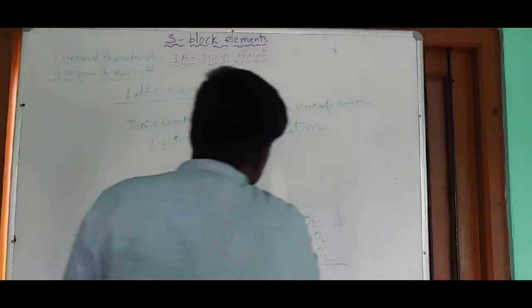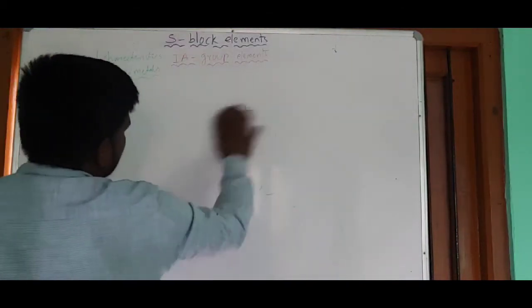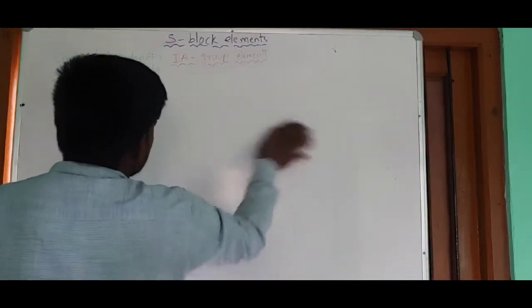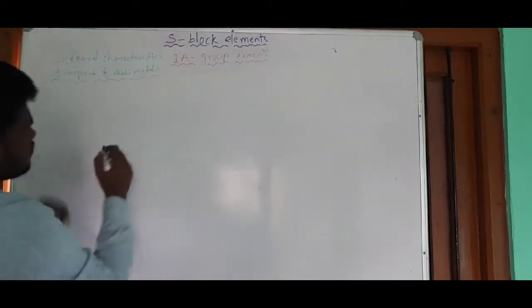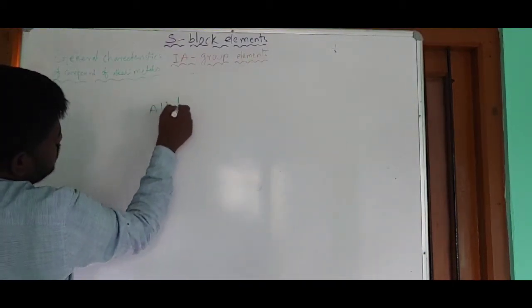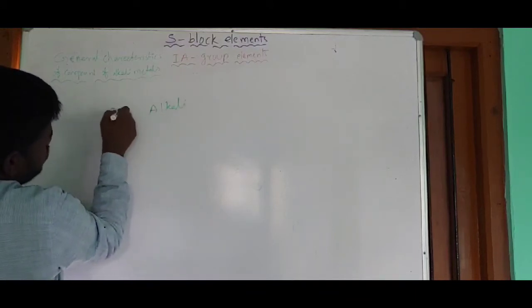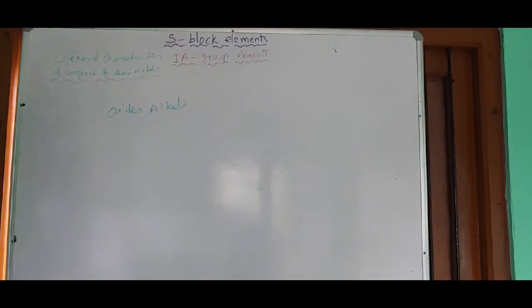And next, hydroxides of the alkali metals. We can get hydroxides of the alkali metals upon hydrolysis of the oxides of the alkali metals. The oxides may be superoxide, peroxide, monoxide, whatever.